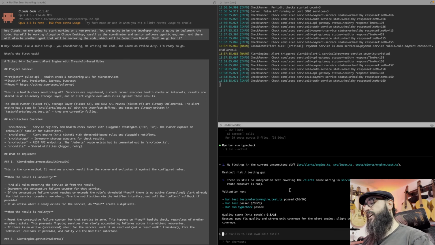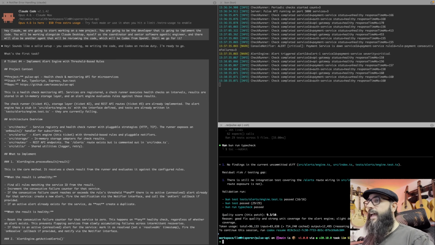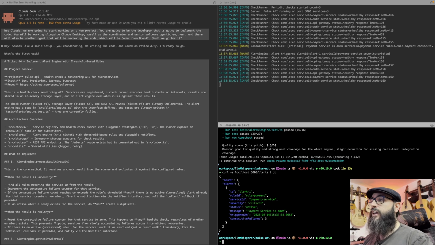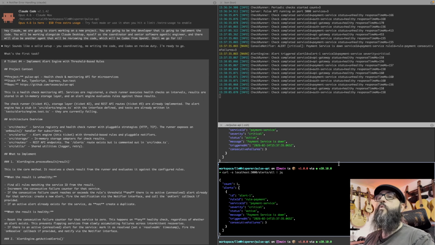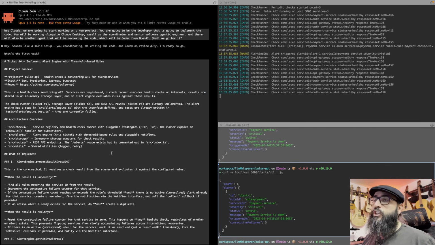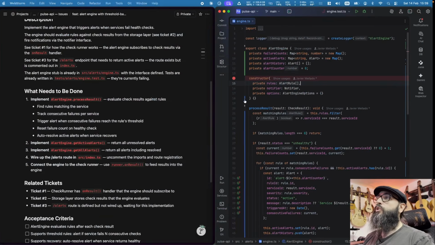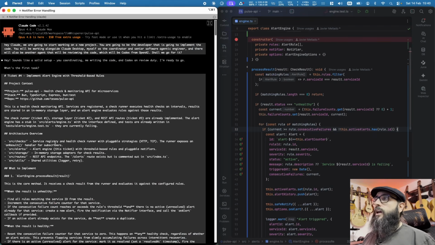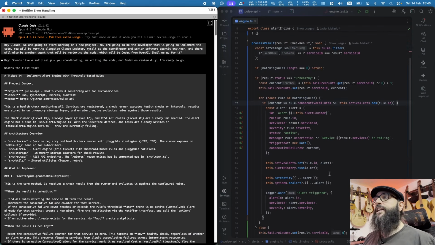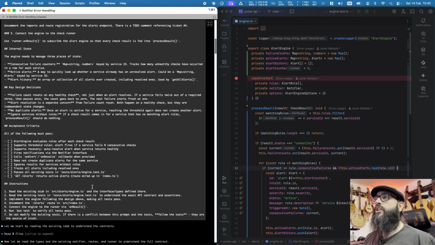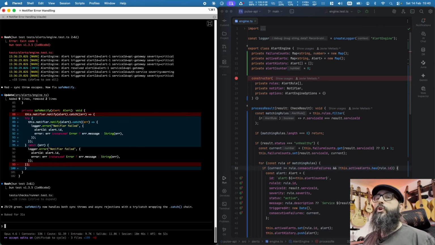So let's just come out of here and let's go back to the curls that we were doing. So we have the alerts, and it looks like they are still working fine. So now what is going to happen? Now I'm going to see the code that was generated. I have my IDE open with the engine.ts file. Could you walk us through what you have done so that we can understand the code review that we are doing ourselves?